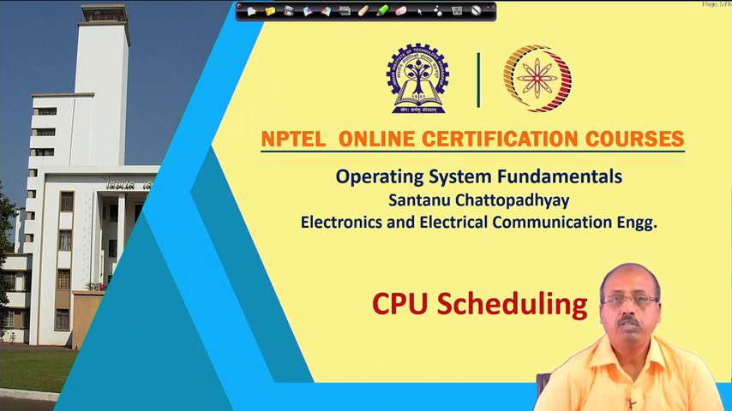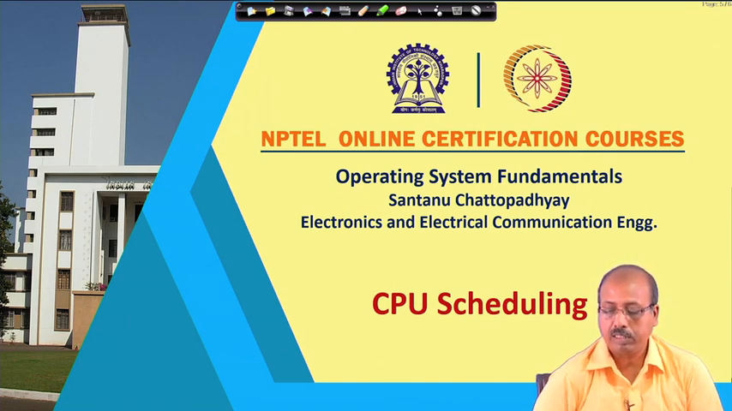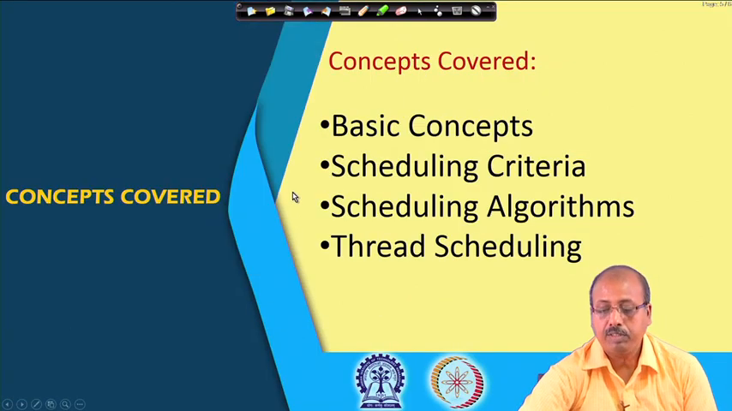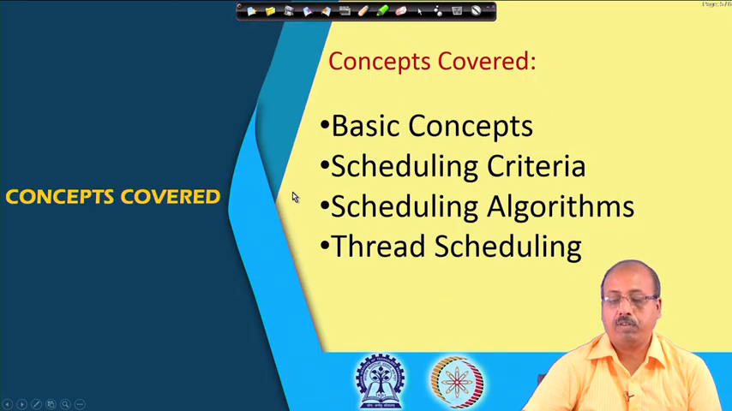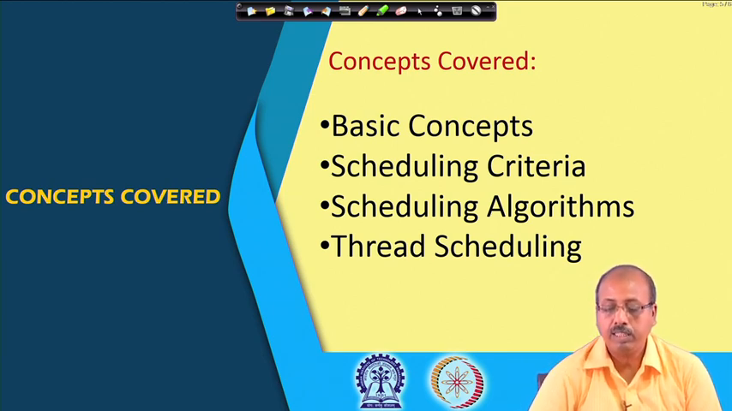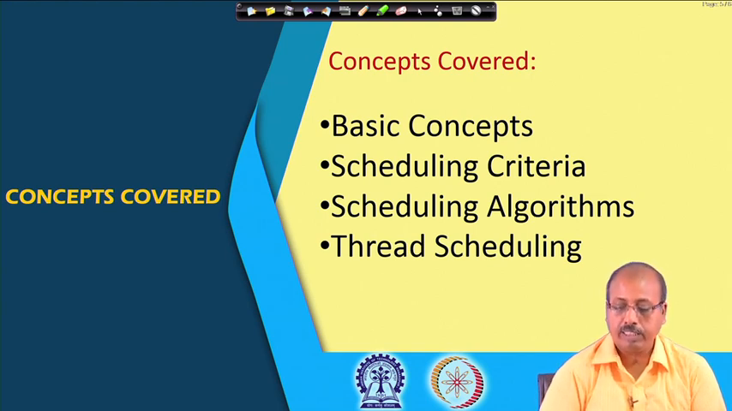Then also, the CPU scheduling policy should be such that every process gets some time for execution, and the system resources that we have are also getting utilized properly. So, we will be discussing this CPU scheduling in detail. The concepts that we are going to cover: first we will start with the basics of CPU scheduling, then the scheduling criteria, scheduling algorithms, and thread scheduling.